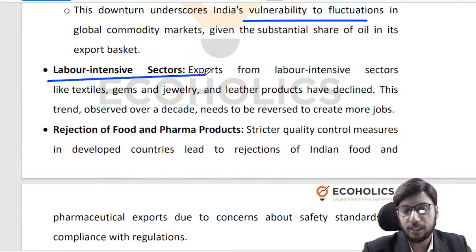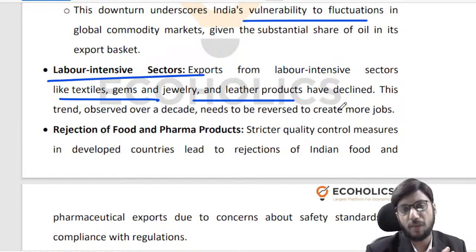Labor intensive sectors, we are not doing as well as we want to do. Like for instance, textiles, gems and jewelry, leather products, right? So we always wanted labor intensive manufacturing industry to really pick up in India, because that would create the kind of jobs that we need, so that surplus people from agriculture can be pulled into these jobs which are available 365 days, which pay well, which may be formal sector jobs, right? But we have not been able to really do that.